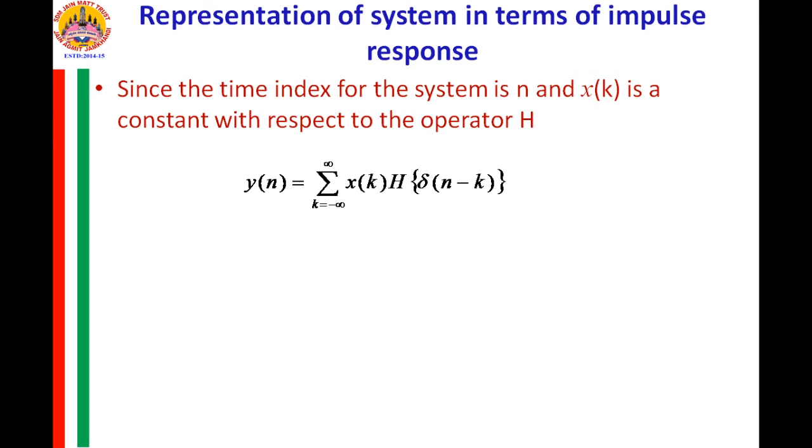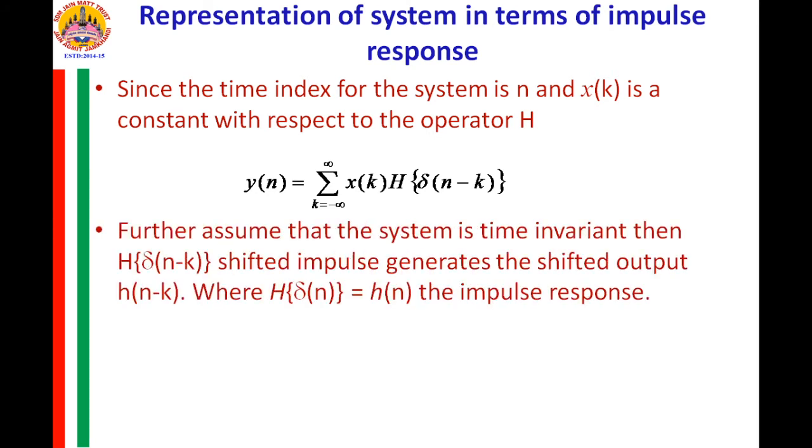Since it is a linear time invariant system, the shifted input should generate the shifted output. So, h of delta of n minus k should be equal to h of n minus k. So, h of delta n is h of n, and therefore h of delta of n minus k should be equal to h of n minus k, because it is a time invariant system. That is, the shifted impulse generates the shifted impulse response.